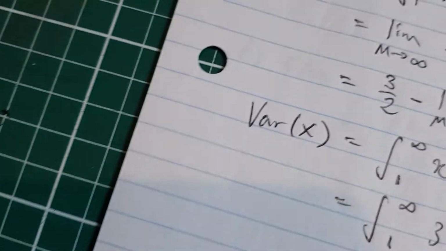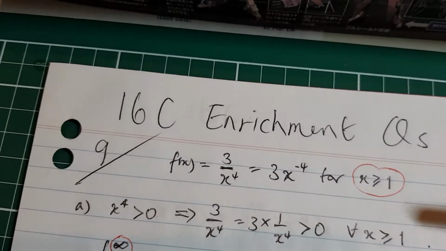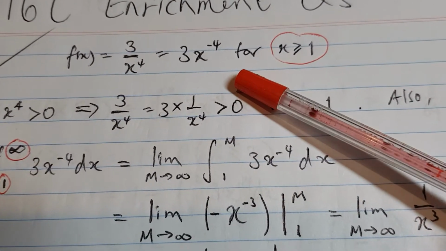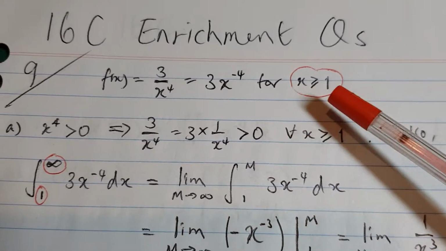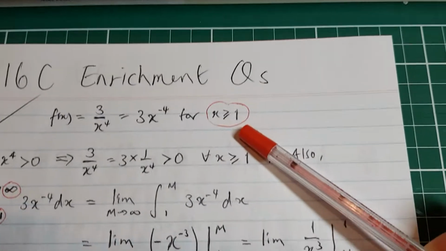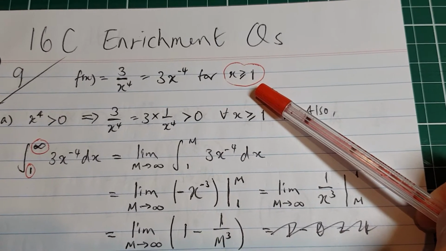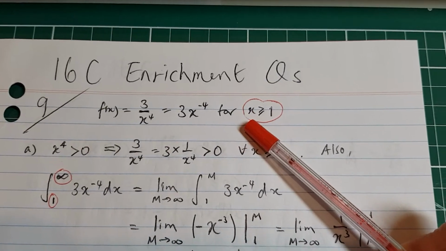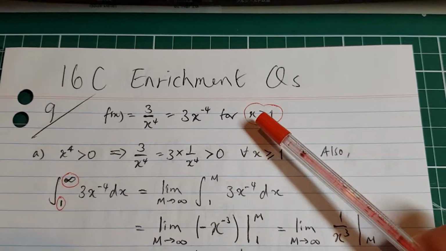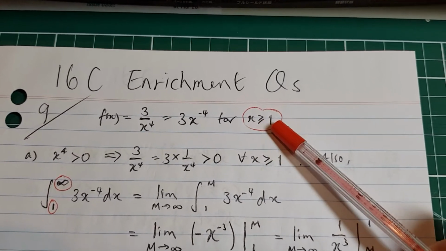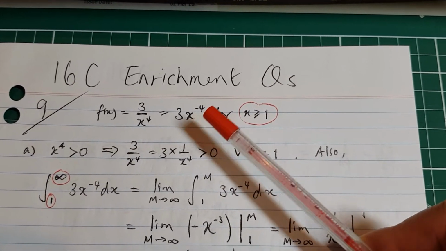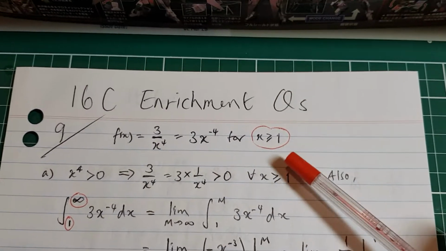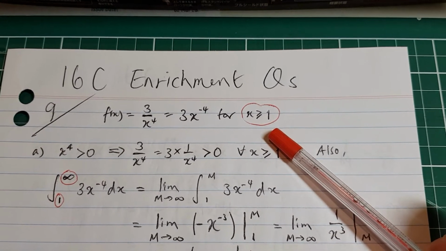All right, so question 1. As usual, first you're going to have to show that this given little f of x, the frequency function, is a PDF. This time though, the interesting thing about the domain for this function, as I've circled here, is that there's a lower limit, but no upper limit. In other words, x starts from 1, but goes all the way up to, if you like, infinity. So that's something to make a note of.